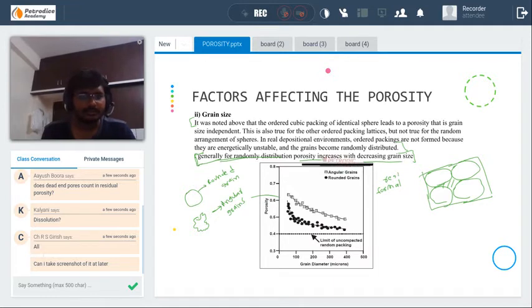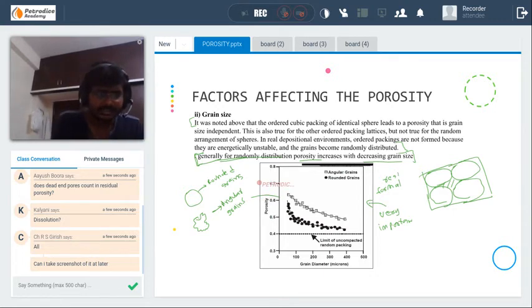I think you have tried to note all this down, and try to remember this graph also. This is very, very important. They can give you this graph. Know the difference between the rounded grains and the angular grains. I will explain it to you in detail in the next slide.